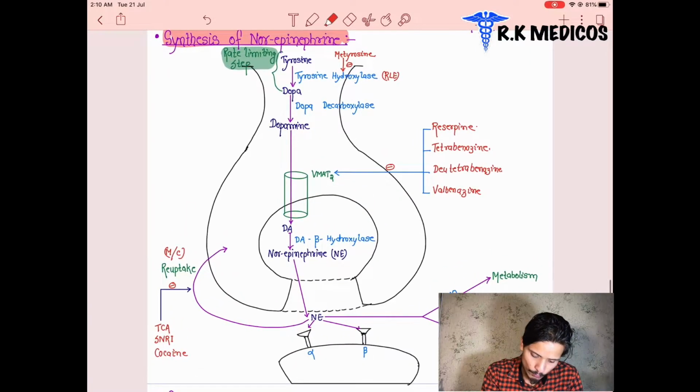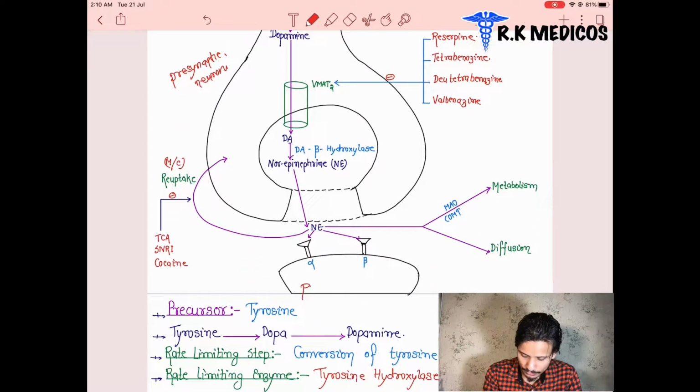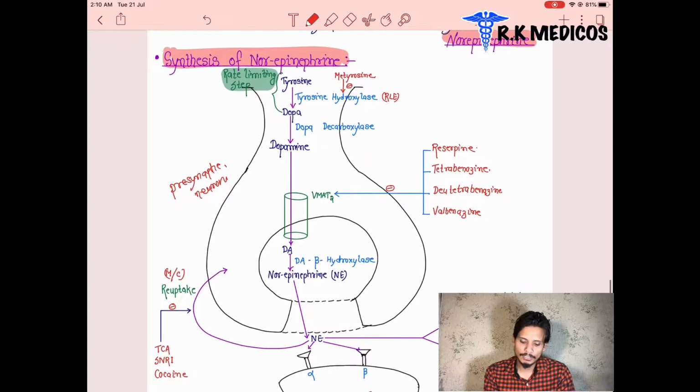We can see here 2 points. Suppose that this is the presynaptic neuron, and suppose this one is postsynaptic. There are 2 neurons, the presynaptic and the postsynaptic neuron. Inside the presynaptic neuron, as we saw in the previous picture, there is a synthesis of the neurotransmitter inside the vesicles here. So we are doing the same.